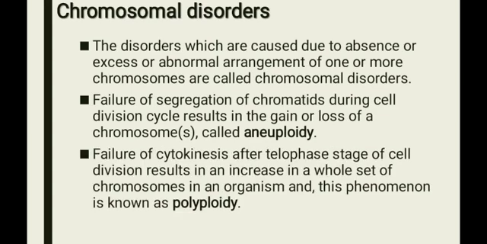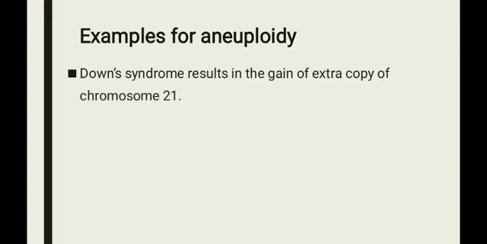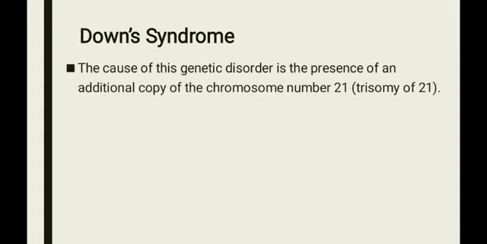So the chromosomal disorders are Down's syndrome, Turner's syndrome and Klinefelter's syndrome. Let us study one by one. The first one is Down's syndrome. Down's syndrome is an example of autosomal aneuploidy.